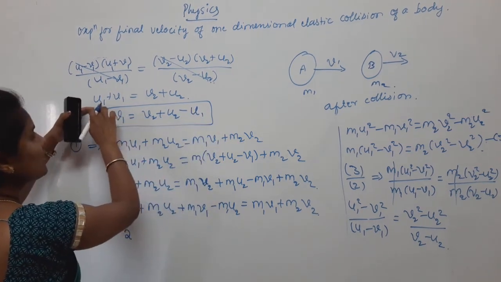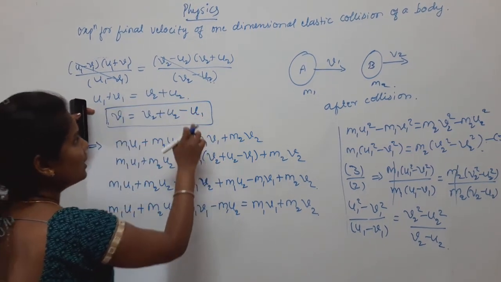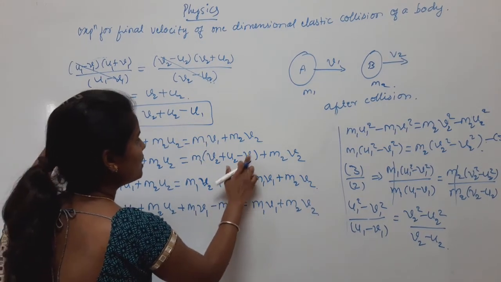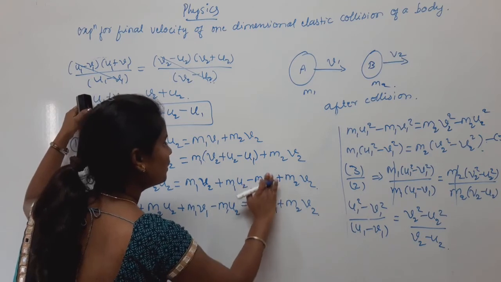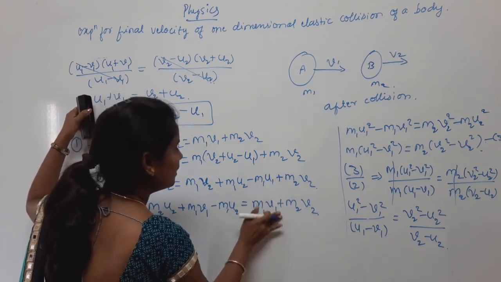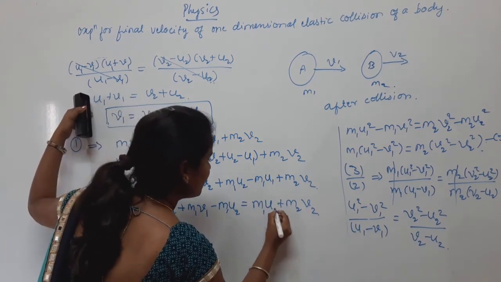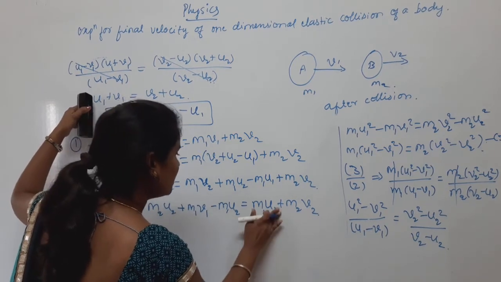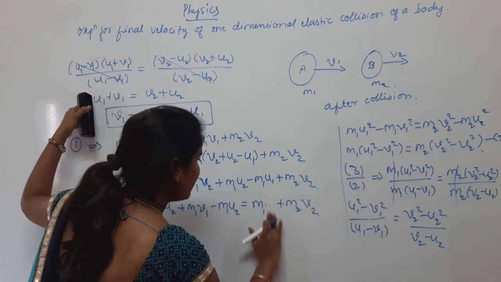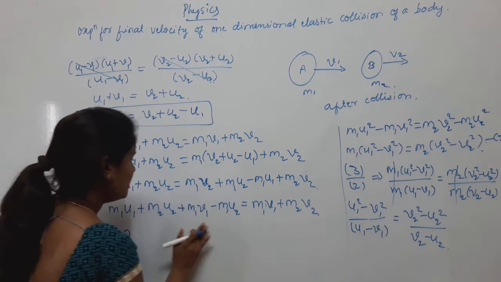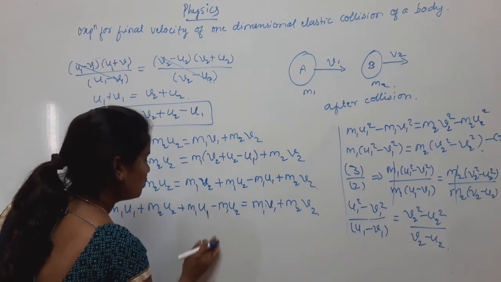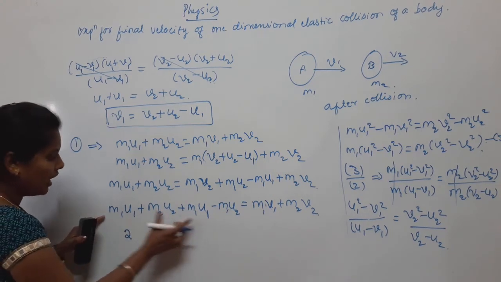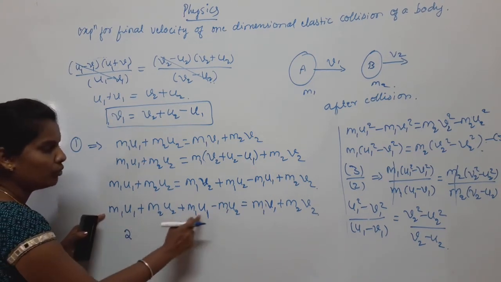So there are two terms here, m1 u1 and m1 u1.